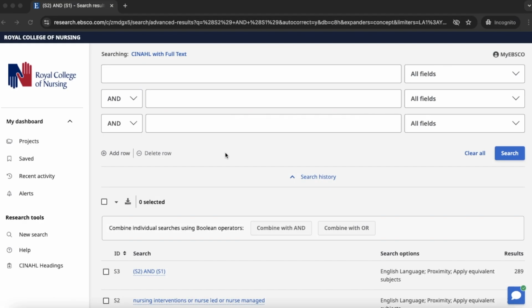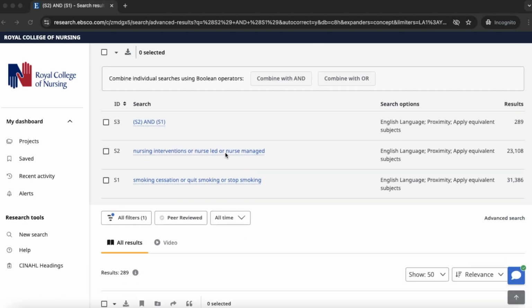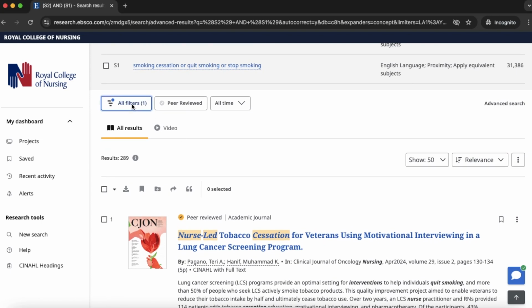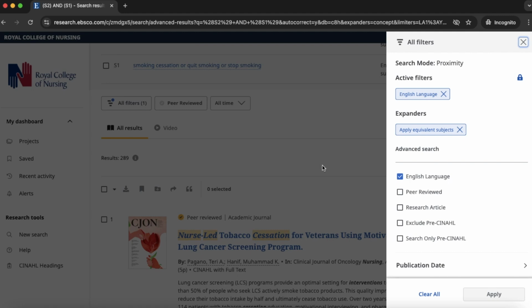To refine your search results, go to the filters below the search history. Select all filters. English language is automatically selected. Peer-reviewed will limit to articles from peer-reviewed journals. Use the checkbox to select it.